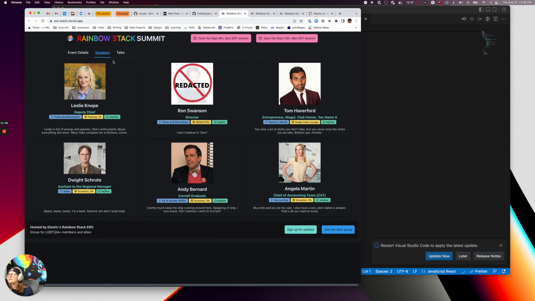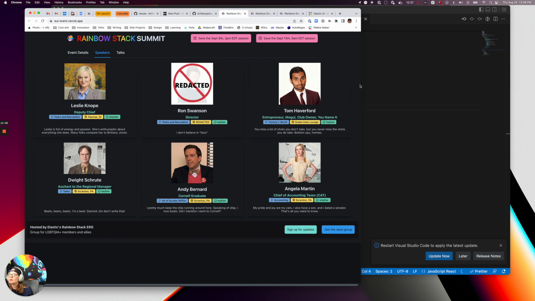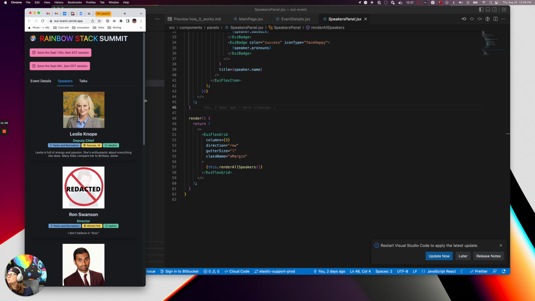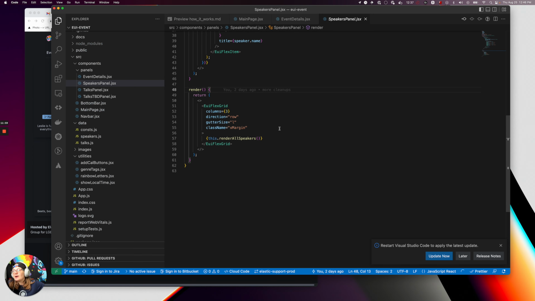So if I wanted this to be 2, or maybe I wanted it to be 4 or 5, I could make that whatever I want. And notice it does work with mobile responsiveness, so that's pretty handy. And so, yeah, I just love that I don't have to deal with all that stuff. Sometimes that's fun to play with, but sometimes it's like, I just want to get a site out there and have all that figured out.